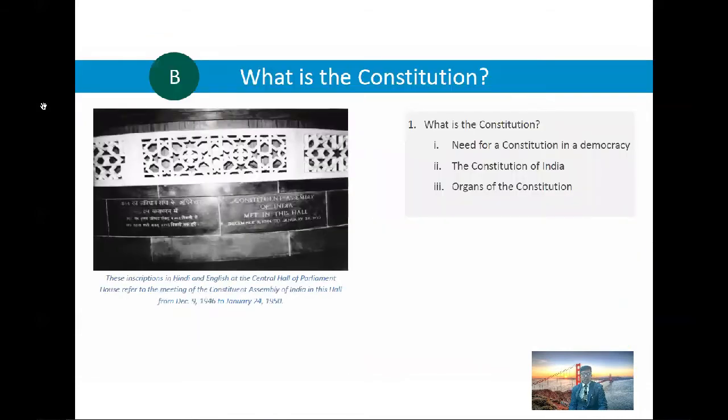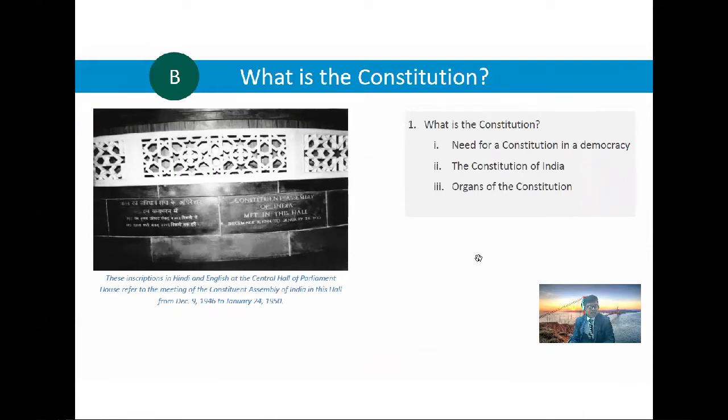This is the structure. The question is, what is the constitution? Need for the constitution in a democracy, the Constitution of India, and the organs of the constitution. This is the framing mechanism. There is an inscription in Hindi and English at the Central Hall of the Parliament: the Constituent Assembly of India met in this hall from December 9, 1946 to January 24, 1950.